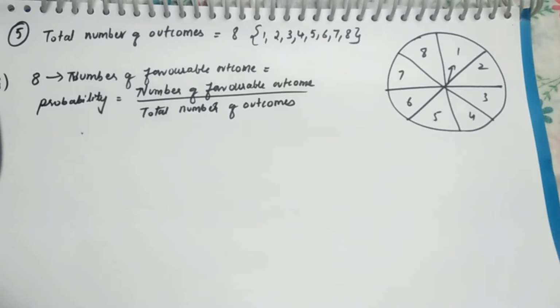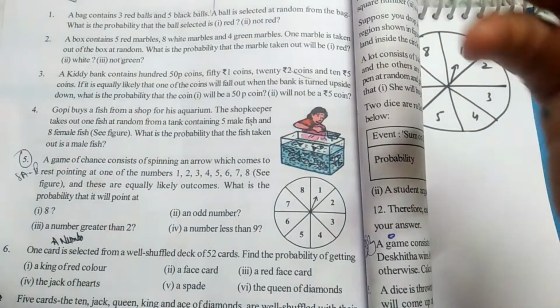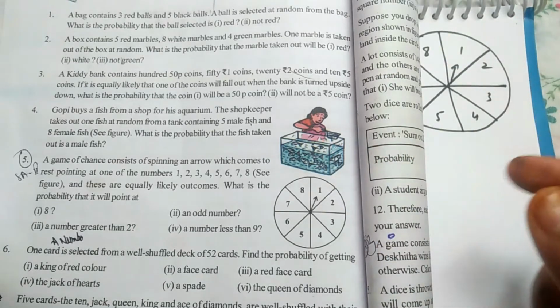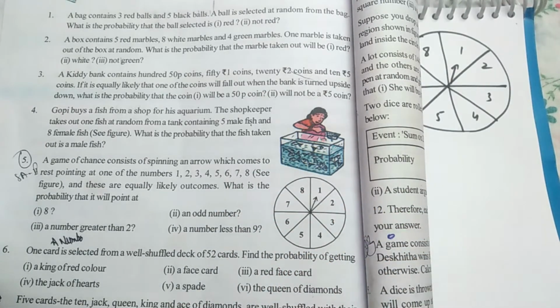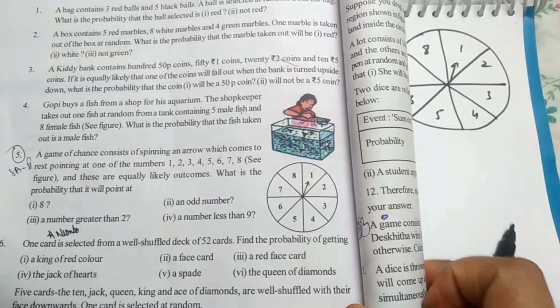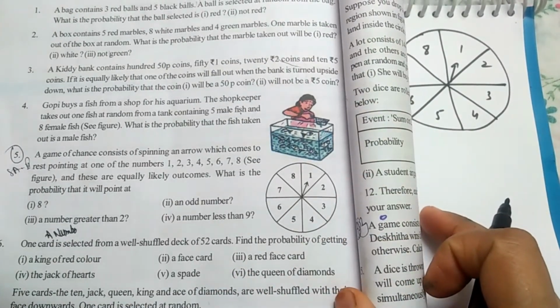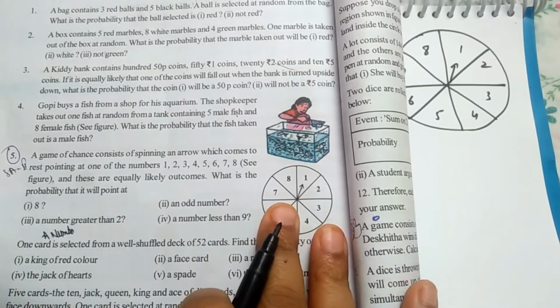Now, the fifth problem is very interesting. You usually go to game parlors, or sometimes you stand in a mall and they give you chances to spin a wheel, and most of the time it's given on the phone itself, where you click on spin, and whatever number you get, you earn that many points or money. So this is one of the games where probability is vastly used, and it is interesting to know what the possibilities are of getting some point. If I have chosen my lucky number 8, what is the probability that I get the number 8? This is a very interesting and useful formula.